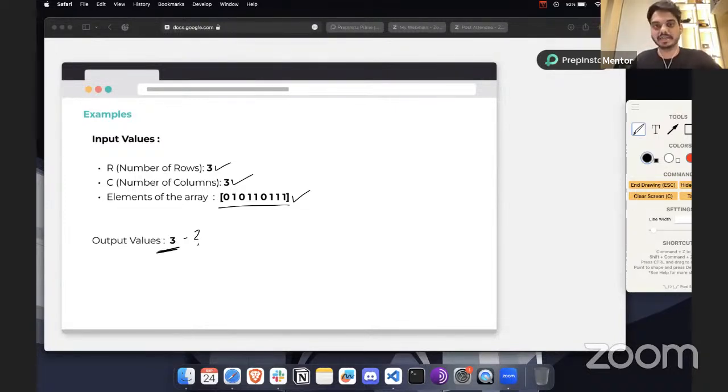Whenever we indicate 0, that means the space is empty. If it is indicated as 1, then it is occupied. So this array we can convert into a 3 by 3 matrix like this. It will become 0, 1 and 0. This is our first row. The second row is 1, 1, 0, and the third row is 1, 1 and 1. If you just visualize this example, we can see that the maximum number of ones are in row 3.